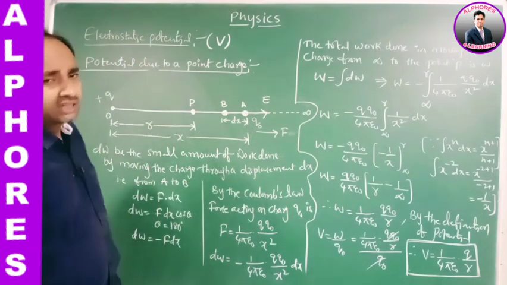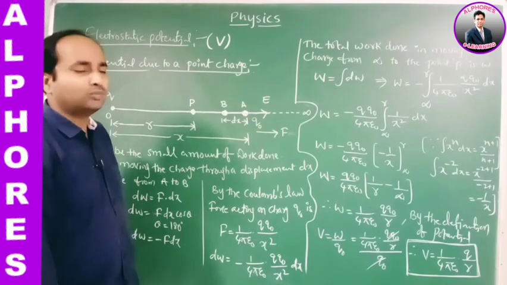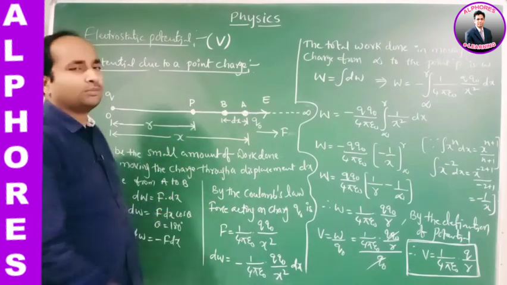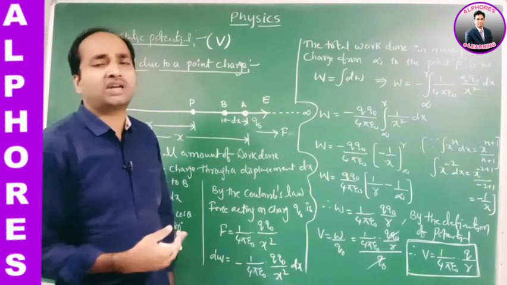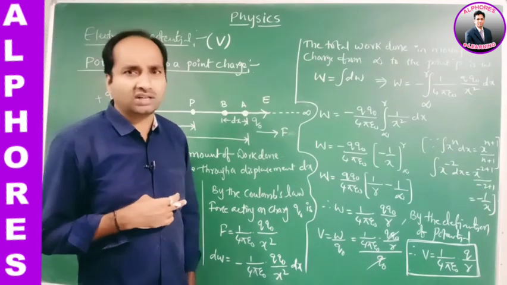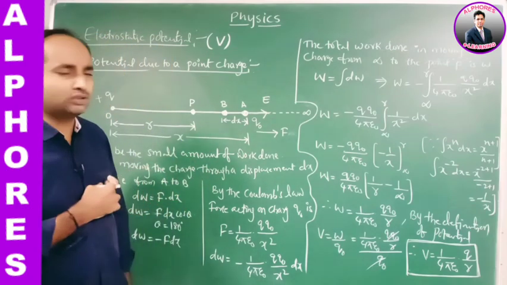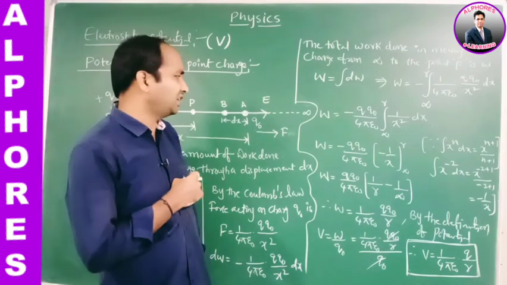We cannot calculate the work done directly by moving the charge from infinity to the point P because it is a variable force. If it were a constant force, we could directly write W equals F dot S. But since it is a variable force, we use the method of integration.